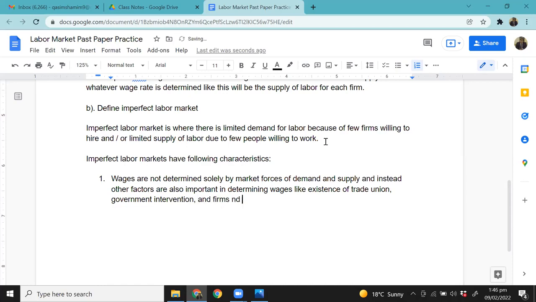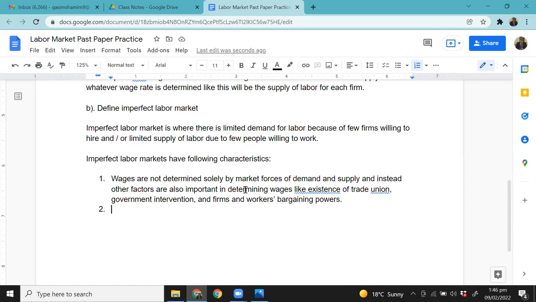Firms and workers gaining powers. Okay, students, so let's first understand this characteristic that I've written here. Now, unlike a perfect labor market, where wages are solely determined by the market force of demand and supply, how much is the demand for labor, how much is the supply, where the demand and supply intersect, that's the equilibrium in a perfect labor market. But that's not how it works in imperfect labor markets.